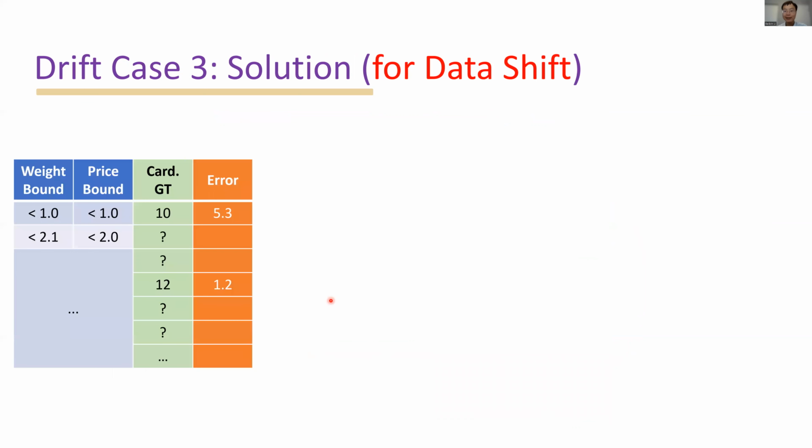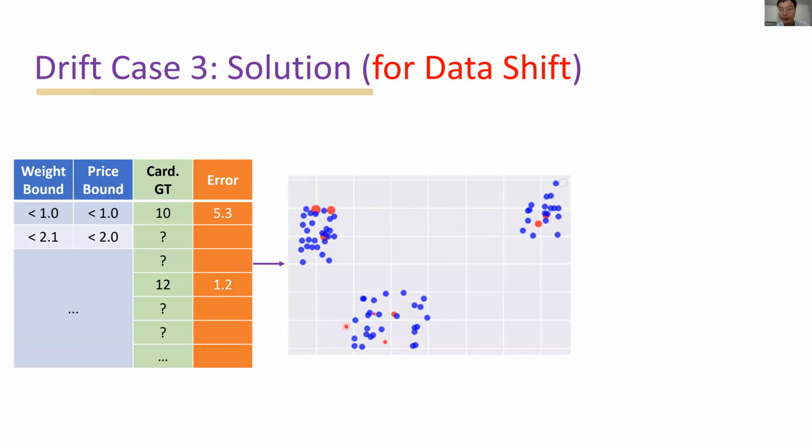As time goes by, we would know some errors from the newly labeled queries. Again, we perform encoding and clustering of those queries based on the errors. In the figure here, the blue dots represent unlabeled queries, large red dots represent known queries with large errors, and small red dots represent known queries with small errors.